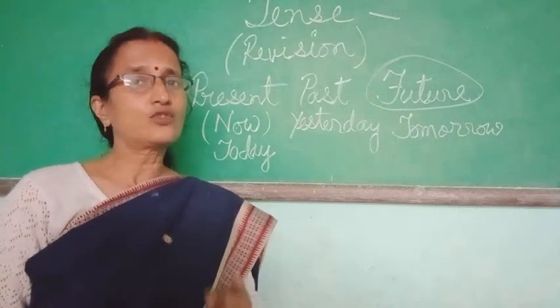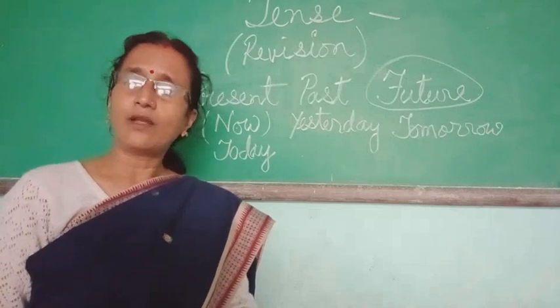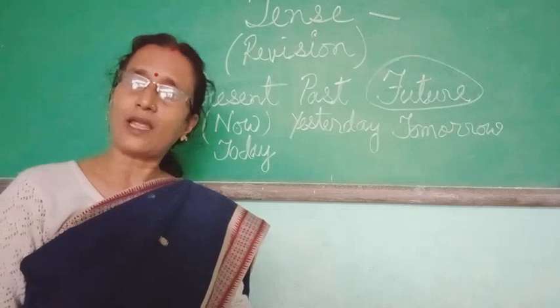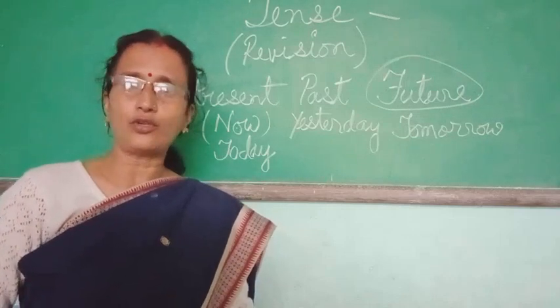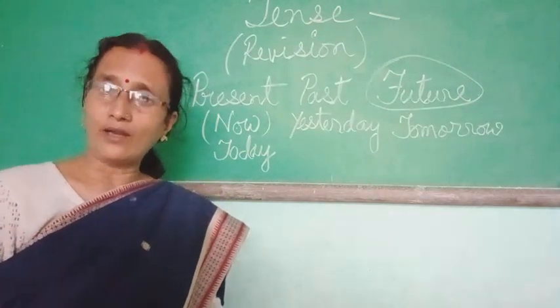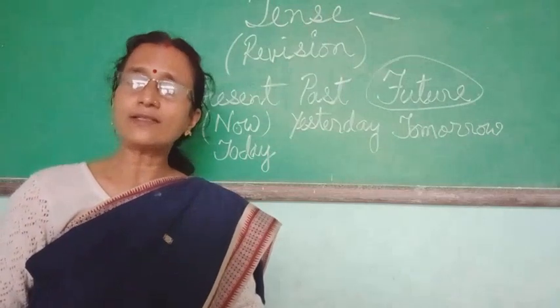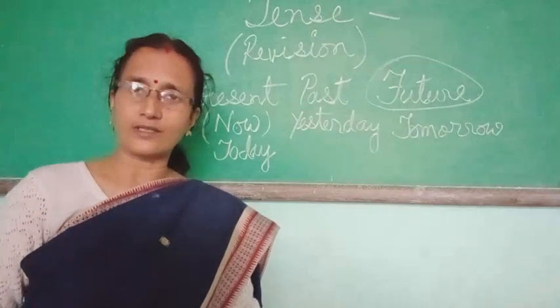But you can use will or shall, anyone, for making future after any noun or pronoun you are using. So, they will go to the park in the evening. All these, in the future, yet to come, are the future tense.